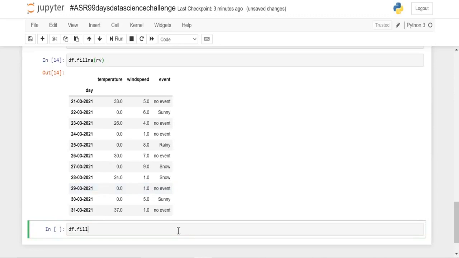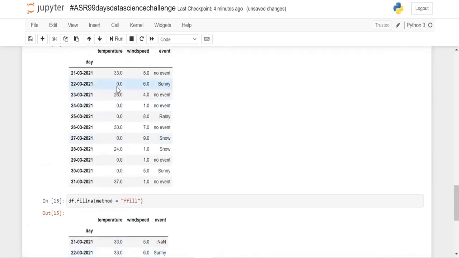So df.fillna, in which I'm going to use my parameter method, and it takes two values, that is bfill and ffill. The bfill parameter fills the null values with the succeeding values, and ffill is forward fill, which fills the null values with the preceding values. So I'm going to use ffill first. When I use ffill, here we can see that at the position of null values, the preceding value, that is 33, has been filled into the null values.